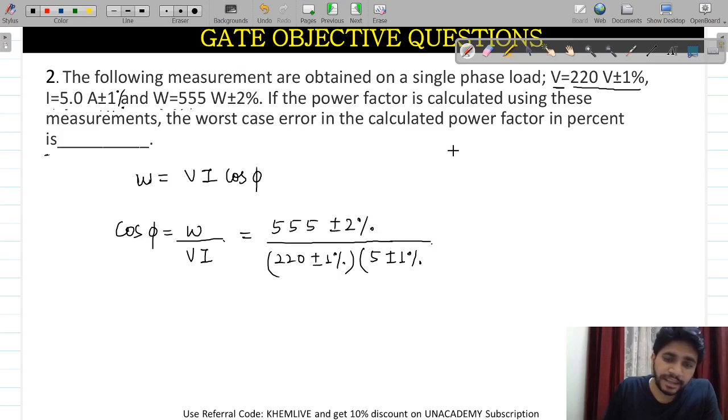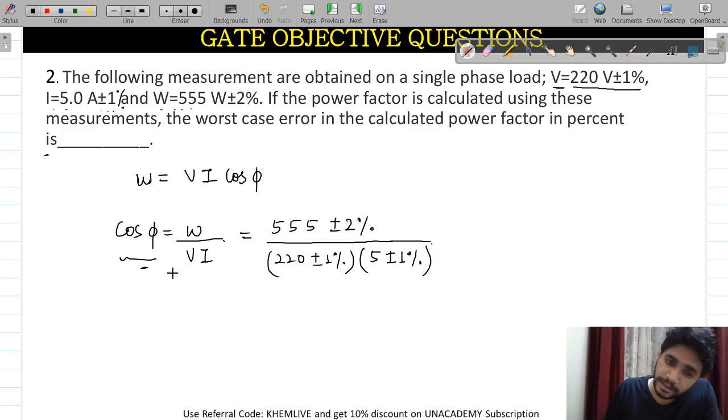Whenever the limiting errors are in a form where the quantities are multiplied or divided, the final value of the limiting error will be the summation of all the individual limiting errors.